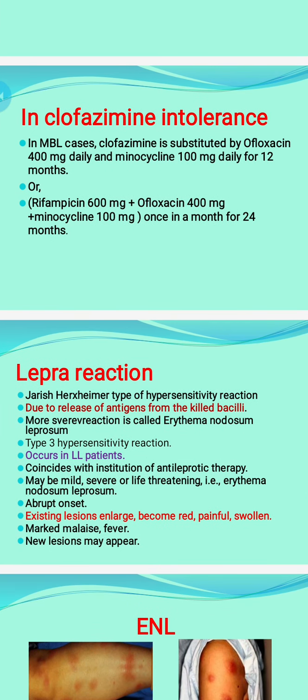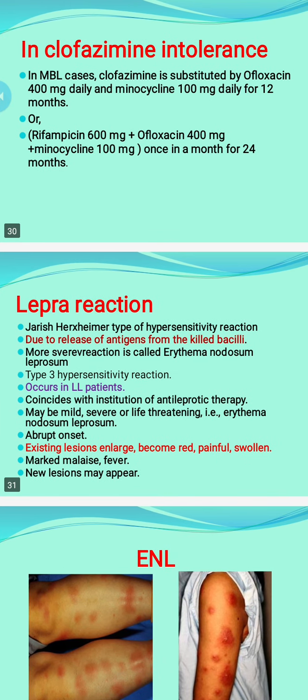Next, apart from leprosy, after introduction of treatment, two types of reactions can happen. One is called lepra reaction, one is called reversal reaction. So lepra reaction is a Jarisch-Herxheimer type of hypersensitivity reaction, that is a type 3 hypersensitivity reaction. It is due to release of antigens from the killed bacilli, and a more severe reaction is called erythema nodosum leprosum.